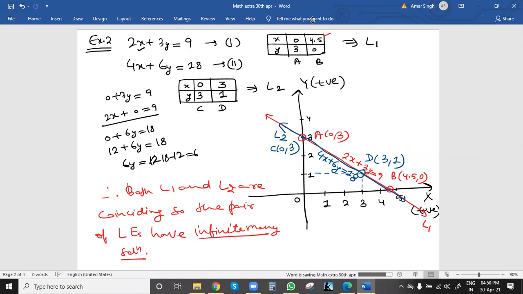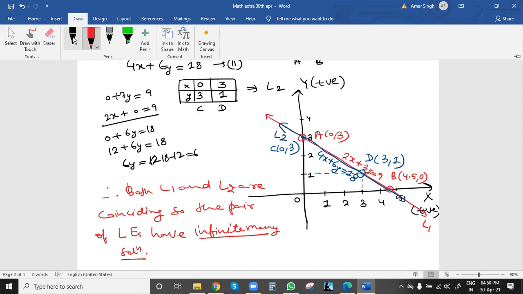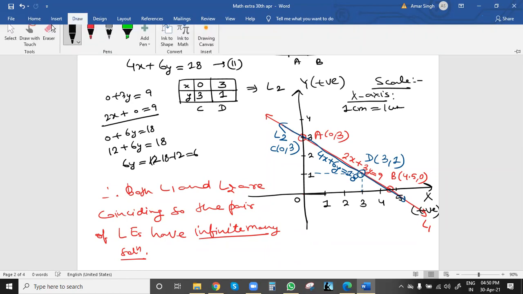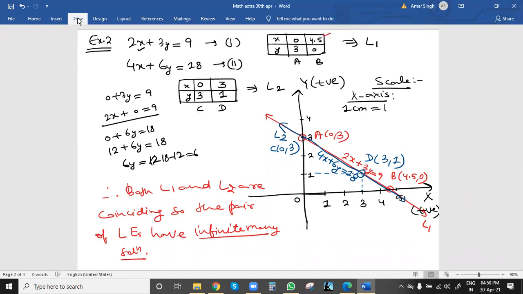Let's show this one also. Suppose you want to write the scale. What will be the scale? The scale is simple. 1 centimeter will be taken as 1 unit. So on the x-axis, we can write 1 centimeter. This gap was 1 centimeter equal to 1 unit. Now the unit will be price. The unit is rupees. We can write 1 rupee. Unit means what we have used in the question.